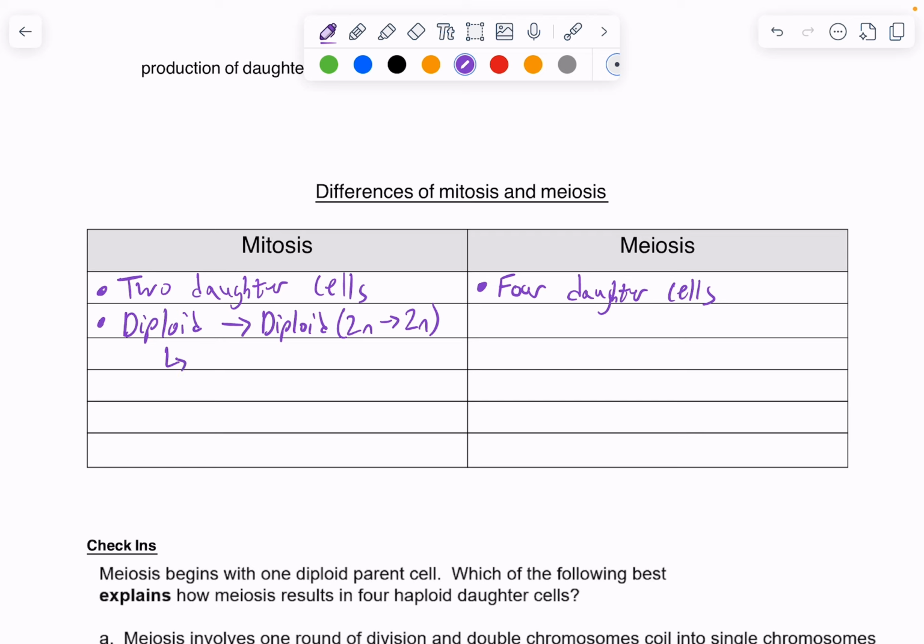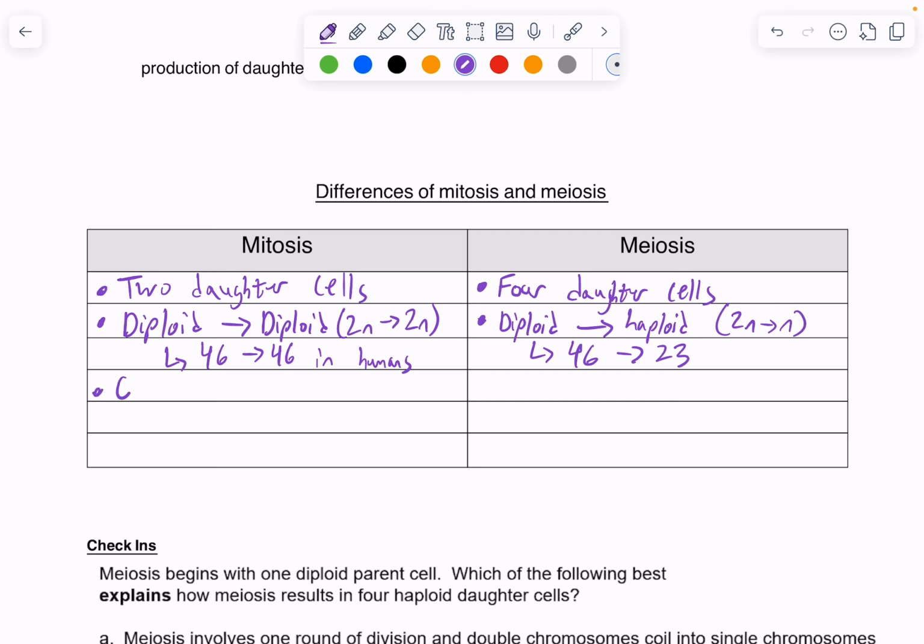Maybe we could also say 46 to 46 in humans. This is different from meiosis, which goes from diploid to haploid, 2N to N. And if this was humans, 46 to 23 chromosomes.